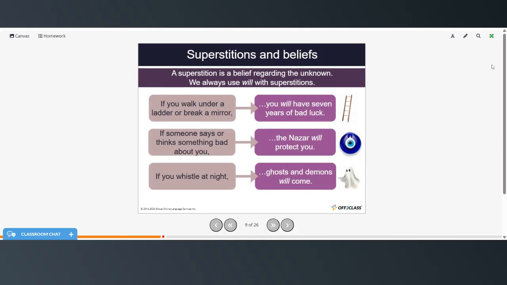Okay, a superstition is a belief regarding the unknown, and we always use will with superstitions. So for example, if you walk under a ladder or break a mirror, you will have 7 years of bad luck. If someone says or thinks something bad about you, the Nazar will protect you. And if you whistle at night, ghosts and demons will come.